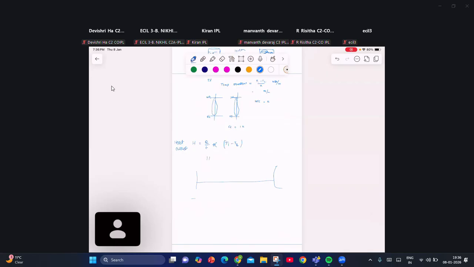So the amount of heat energy transferred is directly proportional to temperature difference and inversely proportional to length. Now I considered two rods of the same length but different cross-sectional areas. Clear? One end is in the hot region, another in the cold region.